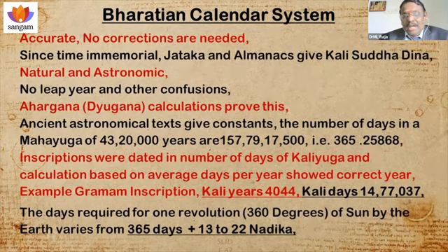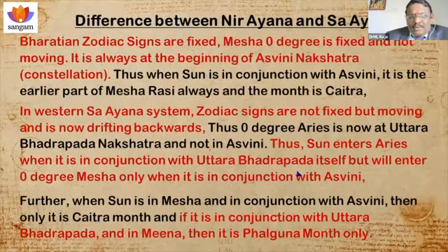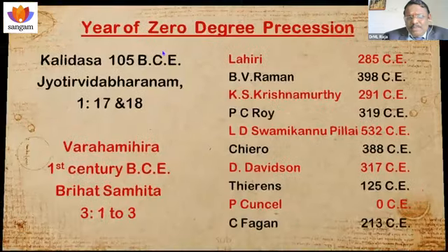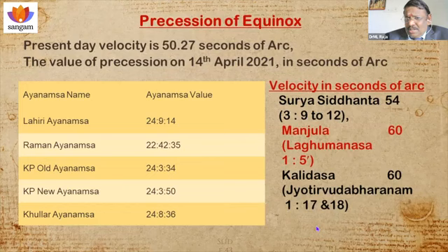What Western science mentioned is that this vernal equinox is slowly drifting backward. It is not constant, placed in one place; it is moving backward. That is, this cutting place is not constant, it is moving like this. This is known as precession of equinox. The present-day velocity is 50.27 seconds of arc, but in the ancient texts it is mentioned as 54, 60, 60. So this velocity varies with time.